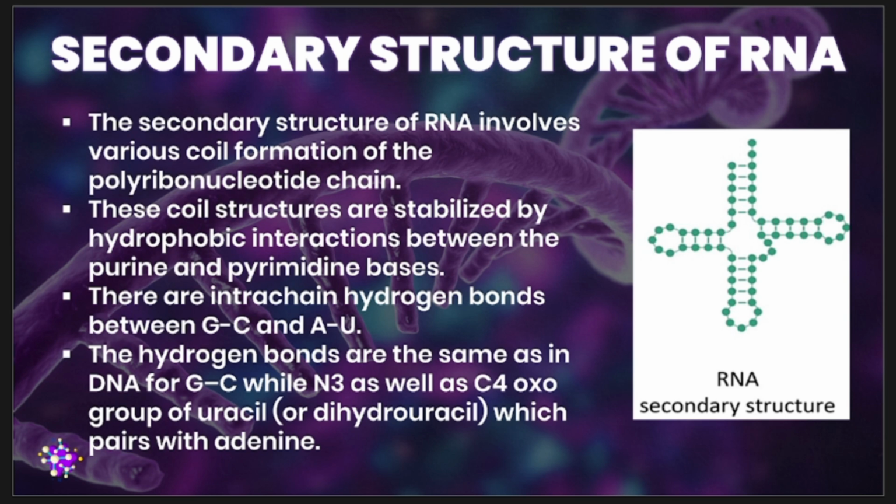So what are the different types of your secondary structure folding? We have your stem loop structure. Stem loop structure looks like hairpins. Aside from stem loop structures, we also have bulges, internal loops, and pseudoknots.